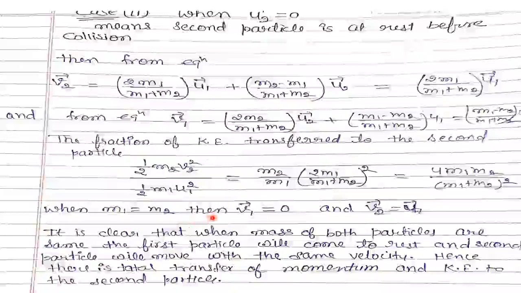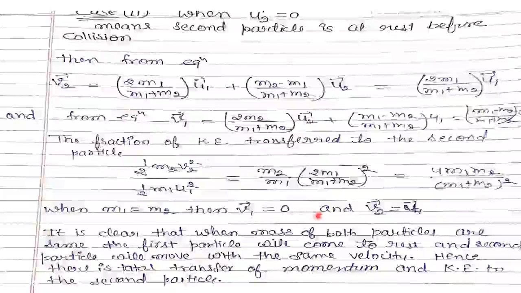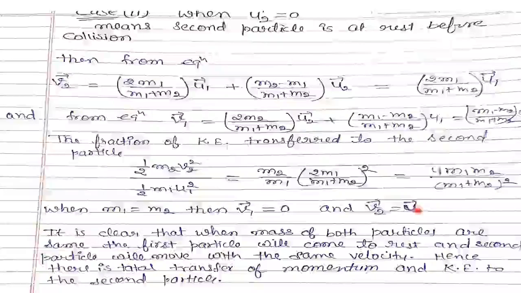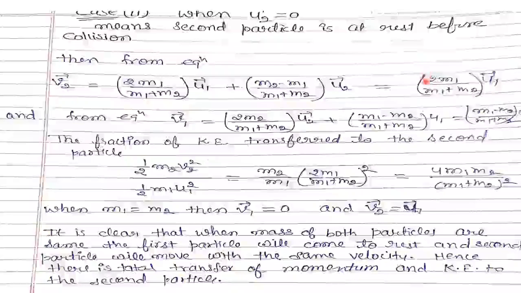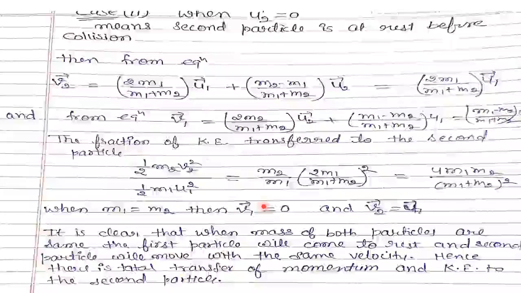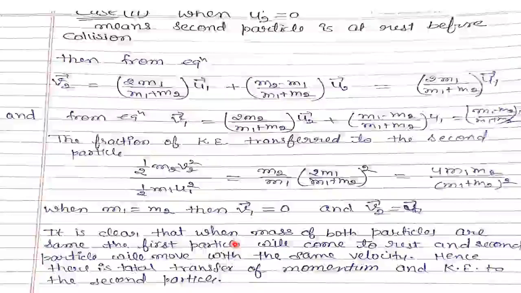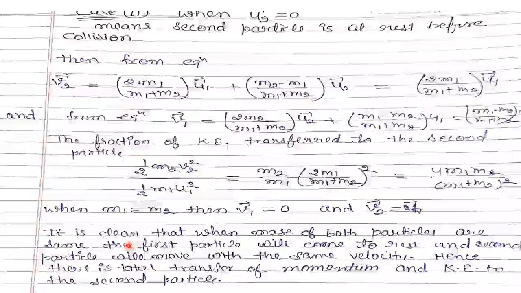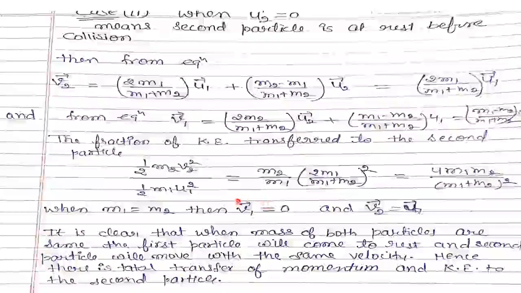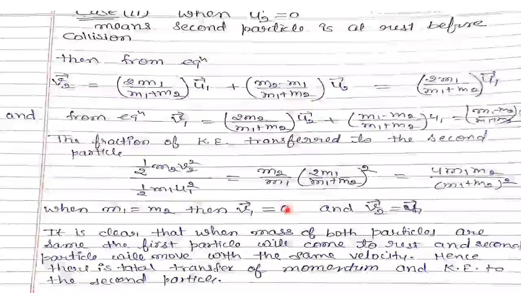So we get v1 equals 0 and v2 equals u1 by putting m1 equals m2. It is clear that when the masses of both particles are the same, the first particle will come to rest, because v1 equals 0.